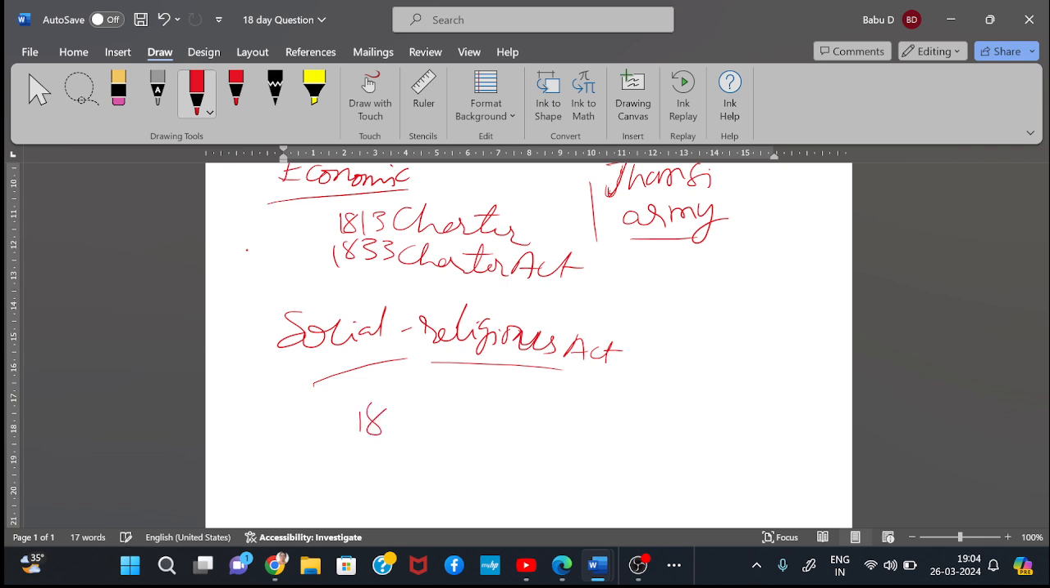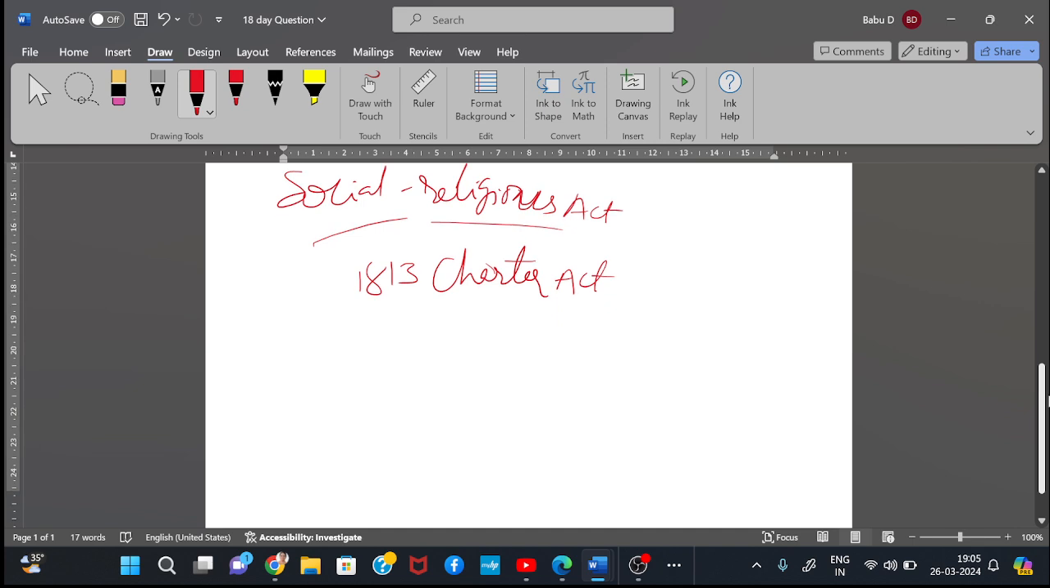The 1813 Charter Act allowed Christian missionaries to promote Christianity. They became scared. Christian missionaries went to each and every corner. They tried to control society and to change the people into Christianity. To protect their religion and society, conservatives joined in the 1857 revolt.